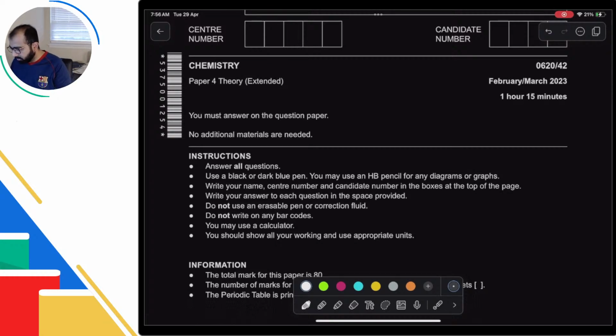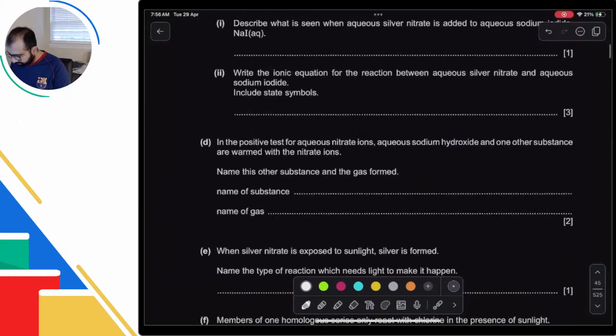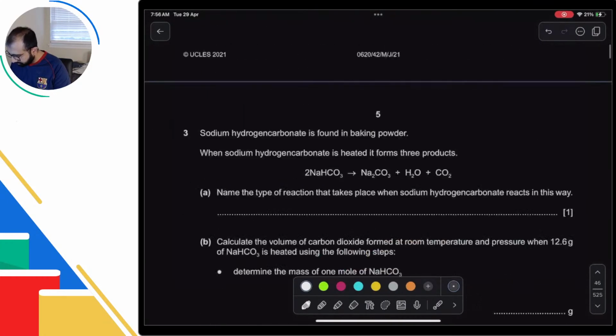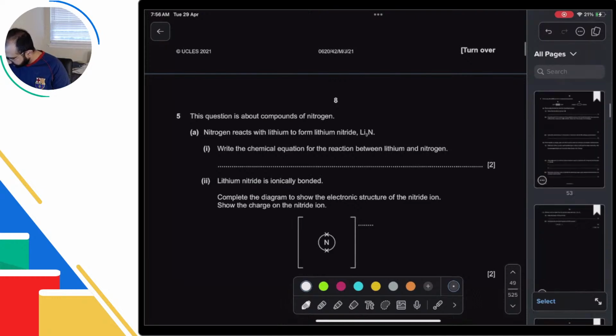Alright, so now I'm going to go through the questions for O levels and let's look at some papers for O levels people, because they say that we have been sidelined. It is not so, kids.